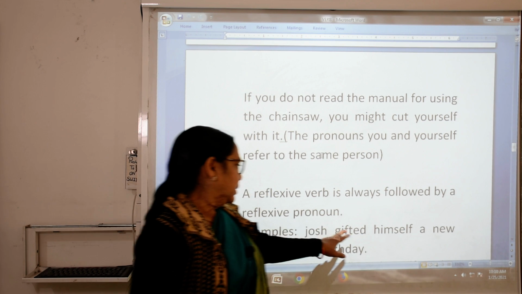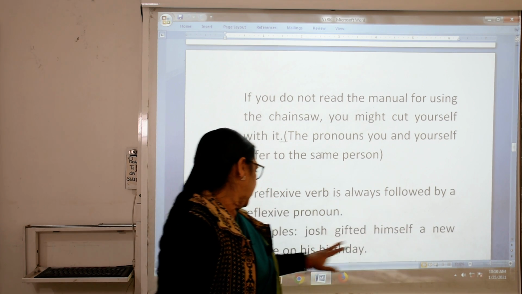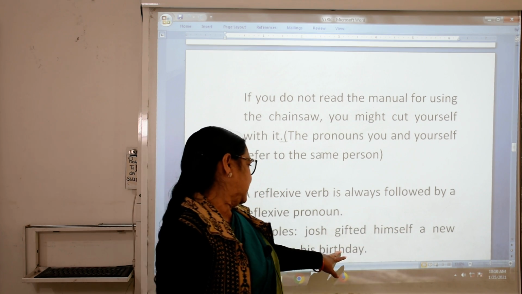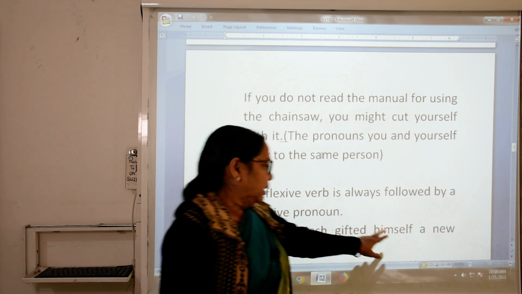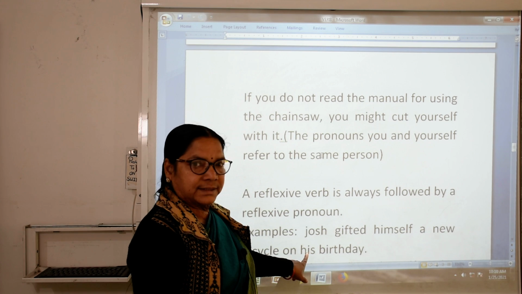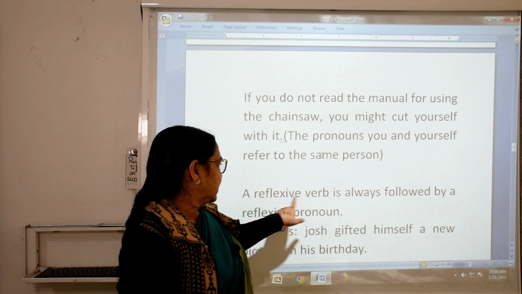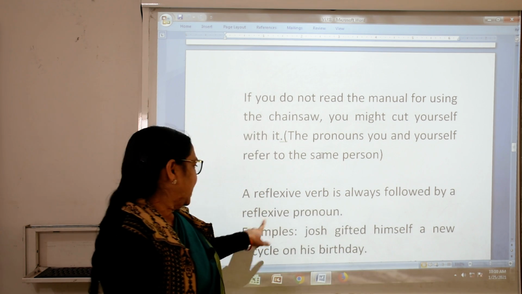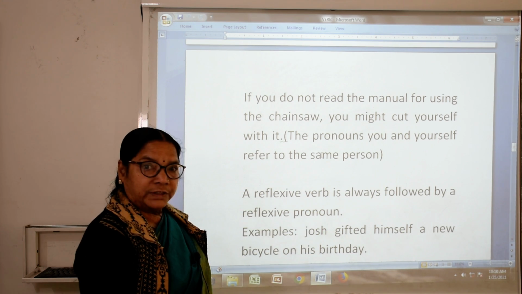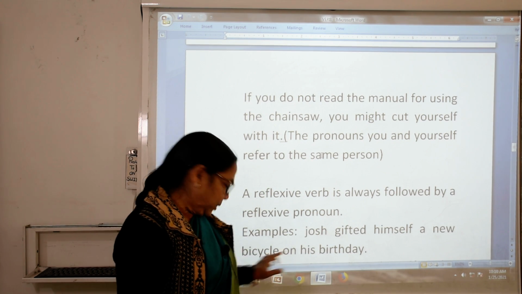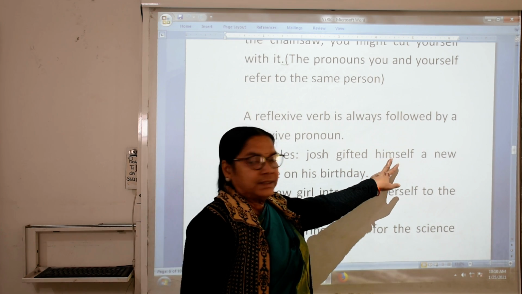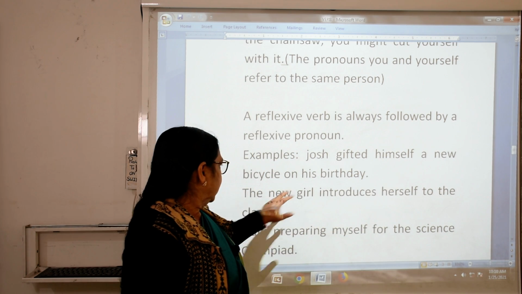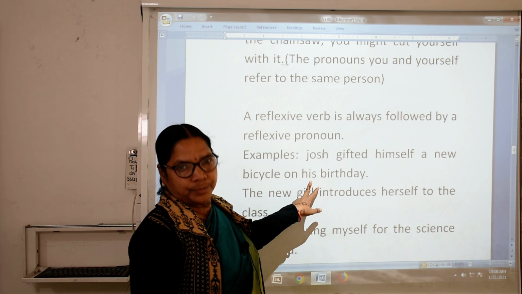Josh gifted himself a new bicycle on his birthday. See, a reflexive verb is always followed by a reflexive pronoun. What is the pronoun here? His. So himself is reflexive and here his is the pronoun.